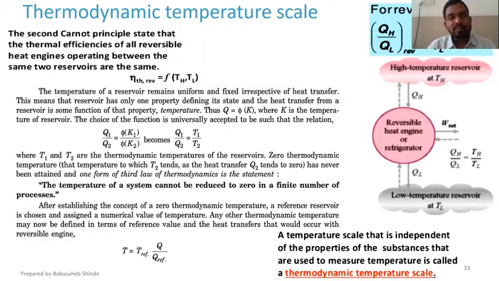But before beginning with the thermodynamic temperature scale, this scale is based on the Carnot theorem. So let's brush up the things that we saw in the last session. We started with the Carnot cycle, which consists of two reversible isotherms and two reversible adiabats.